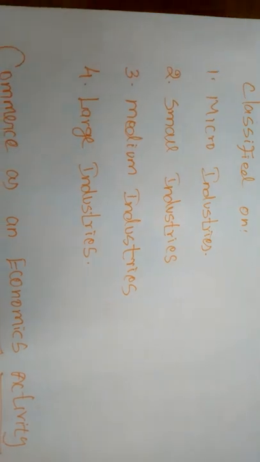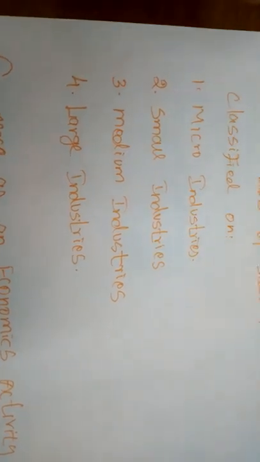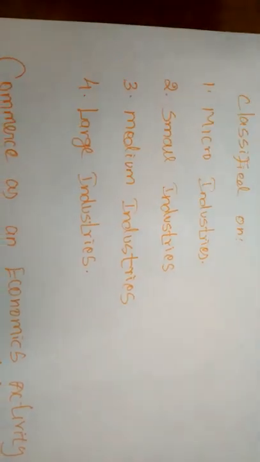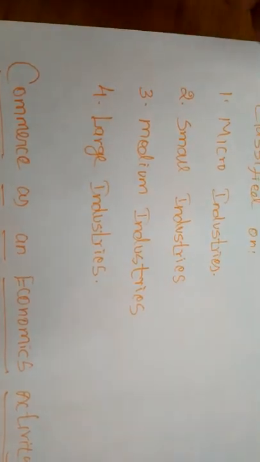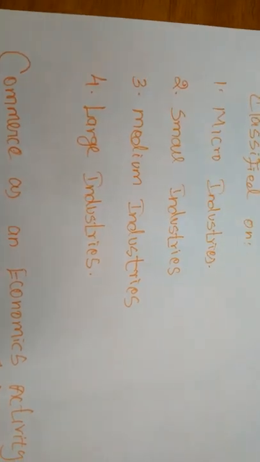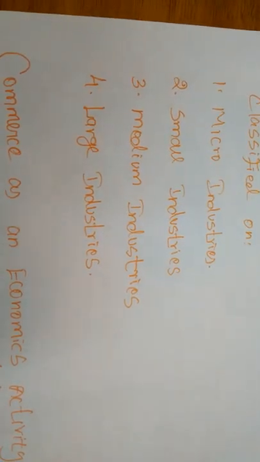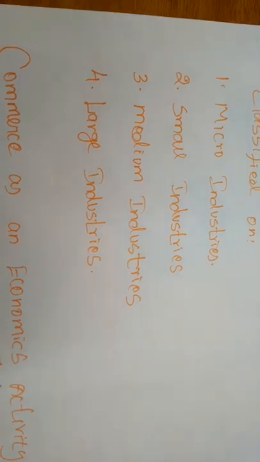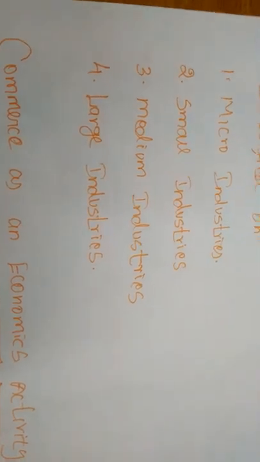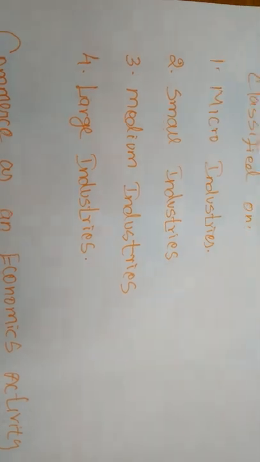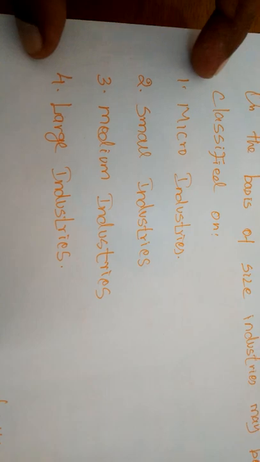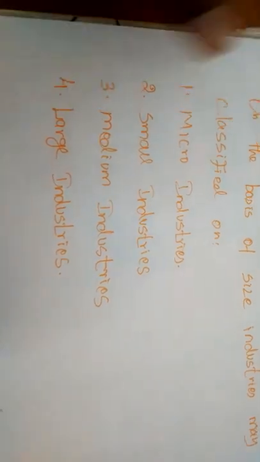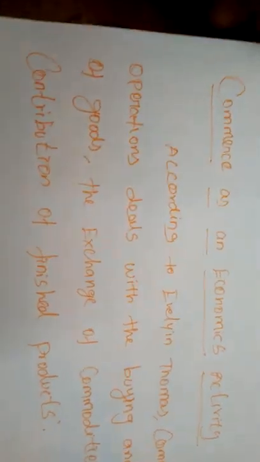But simply I am telling: micro industries mean the capital level should not exceed 2 lakhs. For small industries, the capital amount should be 2 lakhs to 5 lakhs. Medium industries mean 5 lakhs to 2 crores. Large industries mean 5 crores to unlimited capital. About these four industries we will study in a later subject. Next we will go to another concept.